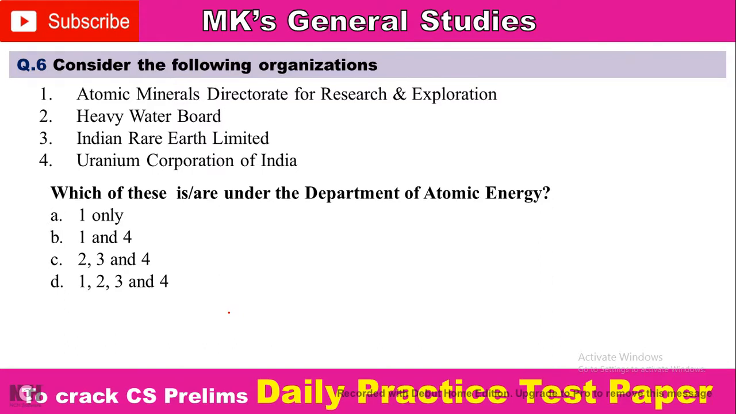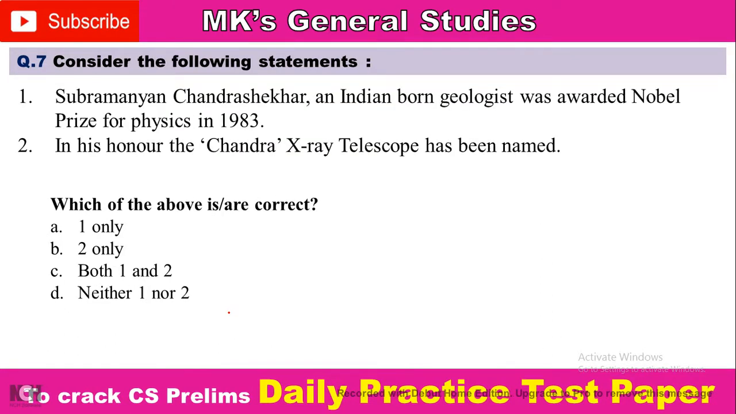Next question: consider the following statements. 1, Subramanian Chandrasekhar, an Indian-born astrophysicist, was awarded the Nobel Prize for Physics in 1983. 2, in his honor the Chandra X-ray telescope has been named. This is a very important question. Which of the above are correct? Option A, 1 only; option B, 2 only; option C, both 1 and 2; option D, neither 1 nor 2. Comment your answer.